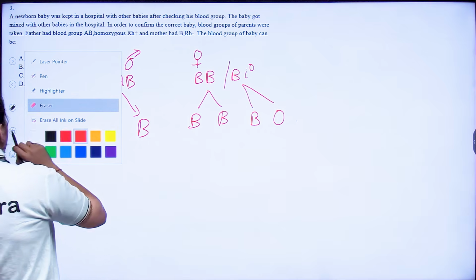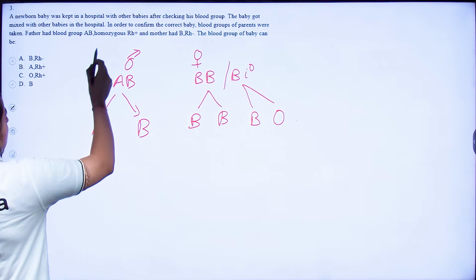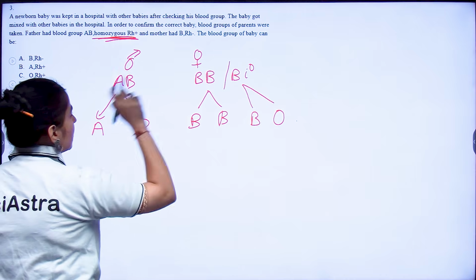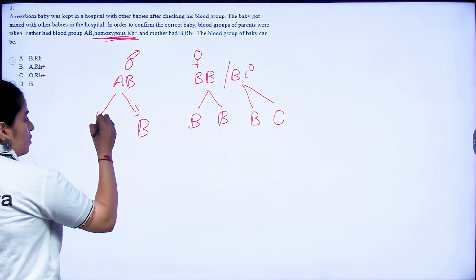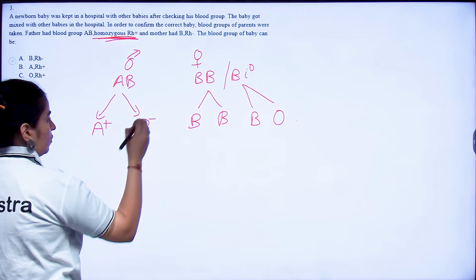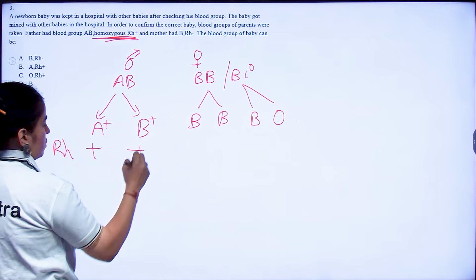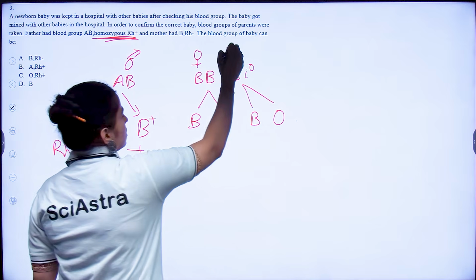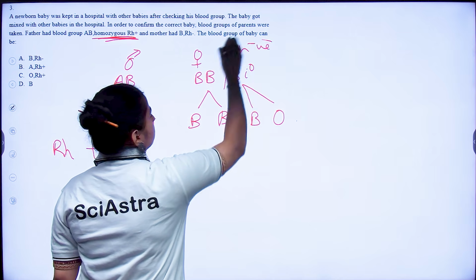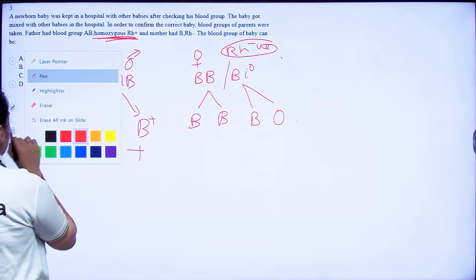Now, one thing that we know is that he is homozygous Rh positive. Or let's write it separately: Rh positive, positive. And your mother is what? She is Rh negative, right? She is Rh negative.